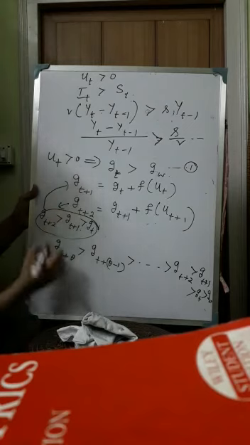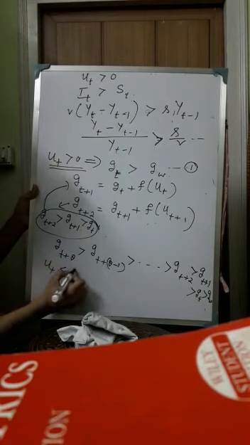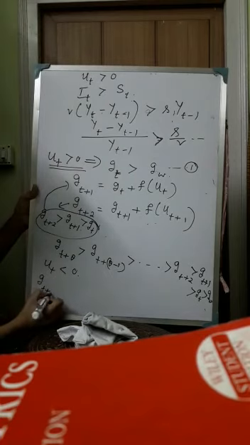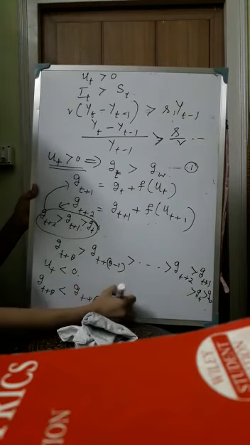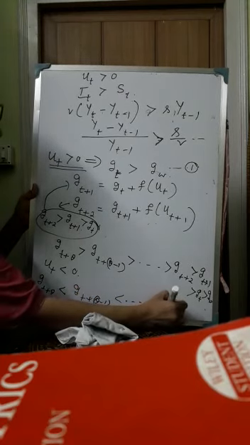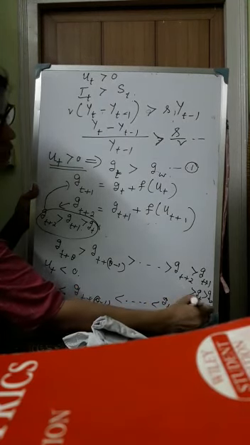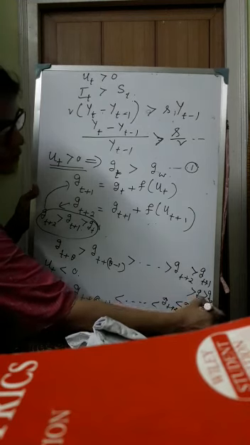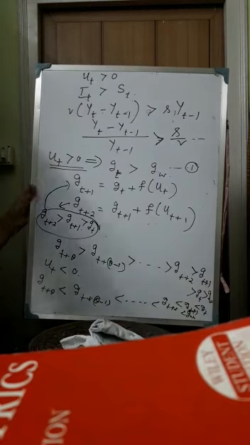The same will be true if we consider Ut less than 0. Then we get Gt+theta less than Gt+theta minus 1, then Gt+2 less than Gt+1 less than Gt less than Gw. So again there is instability in the economy. So Harrod's model is basically explaining the knife edge instability in the economy in this way.